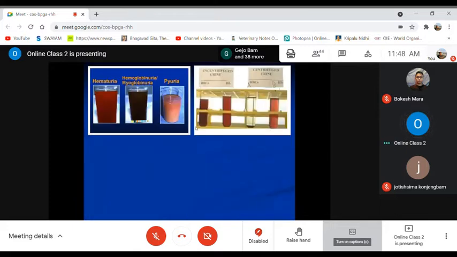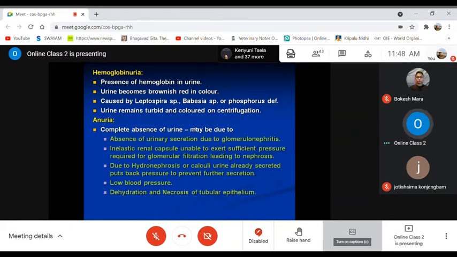So these are some more pictures, showing hematuria, hemoglobinuria, and myoglobinuria. Pyuria means presence of pus in the urine, then presence of myoglobin or hemoglobin in the urine, and presence of intact RBCs in the urine. Hemoglobinuria, as I have already mentioned, is when there is lysis or depletion of the RBCs leading to release of the hemoglobin portion, which comes out along with the urine. In this case, the urine becomes brownish red in color.